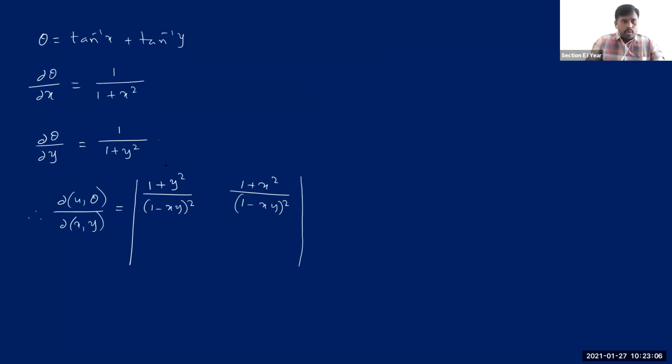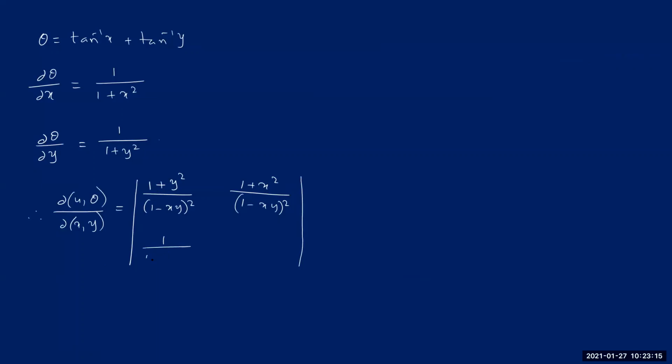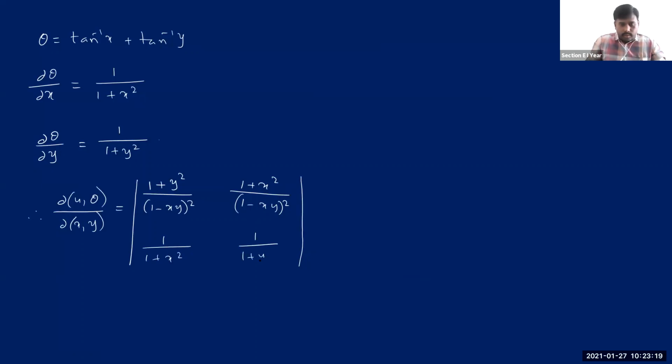See in the next row, dou theta by dou x. See how much you got this, dou theta by dou x. 1 by 1 plus x square, and then the next one, it is 1 by 1 plus y square. Now this is equals to, see, we need to just evaluate this determinant now, nothing else. While evaluating the determinant, you see, we take cross multiplication like this, isn't it?